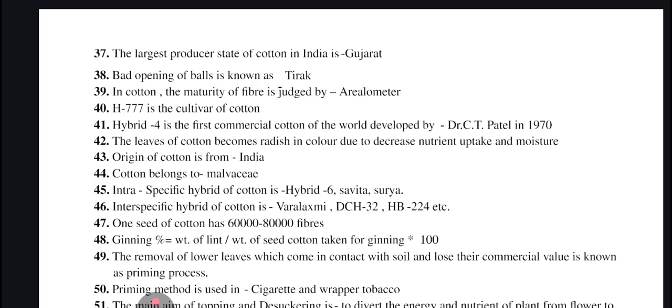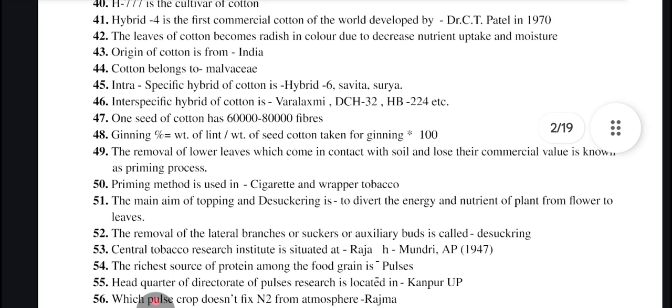Cotton belongs to family Malvaceae. Intraspecific hybrids of cotton are Hybrid 6, Savita and Surya. Interspecific hybrids are Varalakshmi, DCH32, HB224, etc. One seed of cotton has 60,000 to 80,000 fibers. Ginning percent is equal to weight of lint divided by weight of seed cotton taken for ginning into 100.